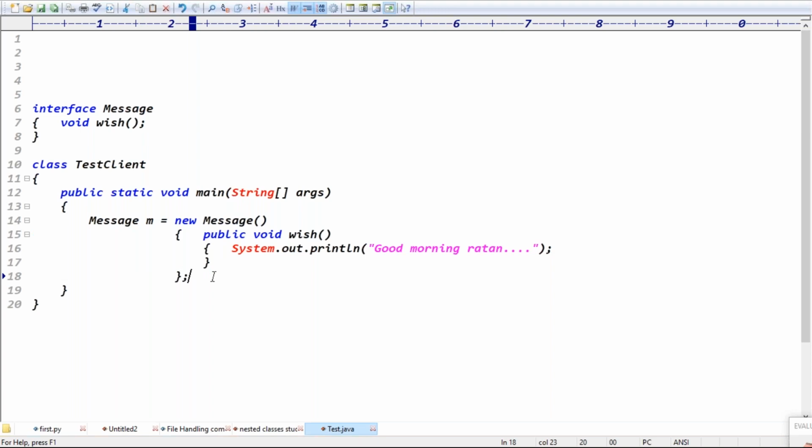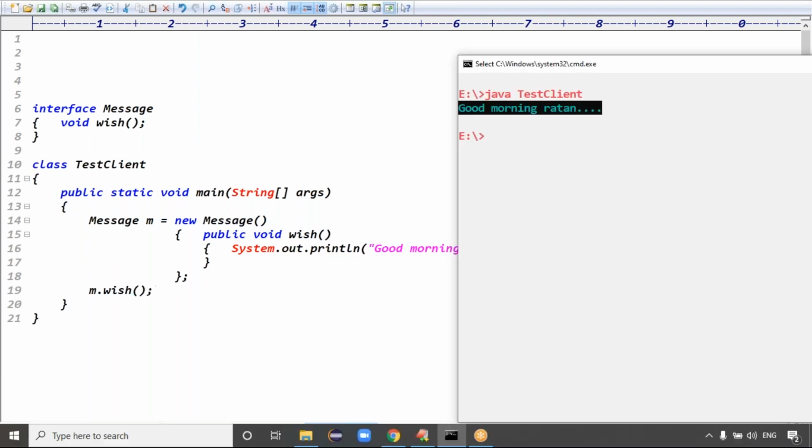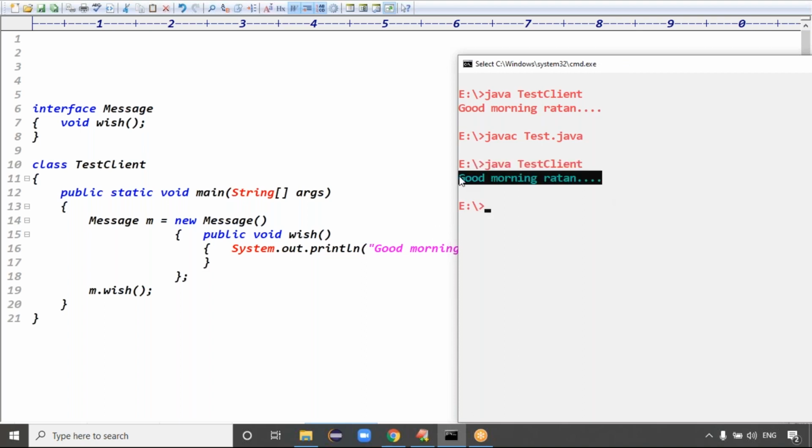Instead of taking a separate implementation class, what I have done is directly create an object of message m equal new message. Then simply call m dot, which method. Now I can compile this code. The code is compiled fine and executed fine. We got the output: good morning, Ratan.